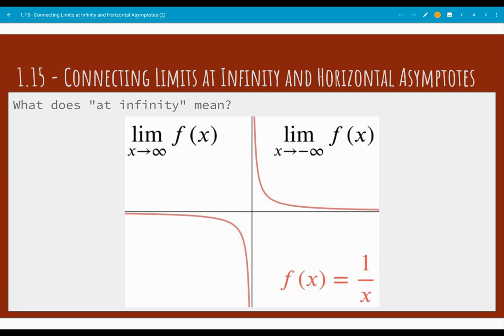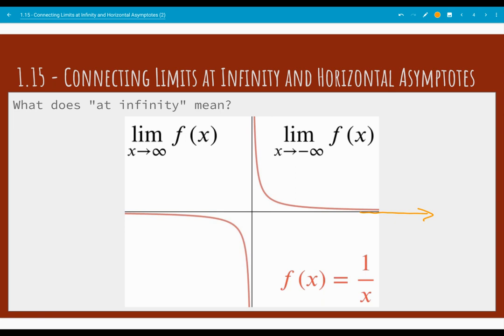So let's look at what that would mean as far as a graph goes. So we've got the function 1 over x here. It's a function that we should be a little bit familiar with. And the idea here is when we take this limit as x approaches infinity of f of x, what we're looking at is what happens when we move along the x-axis going to the right.